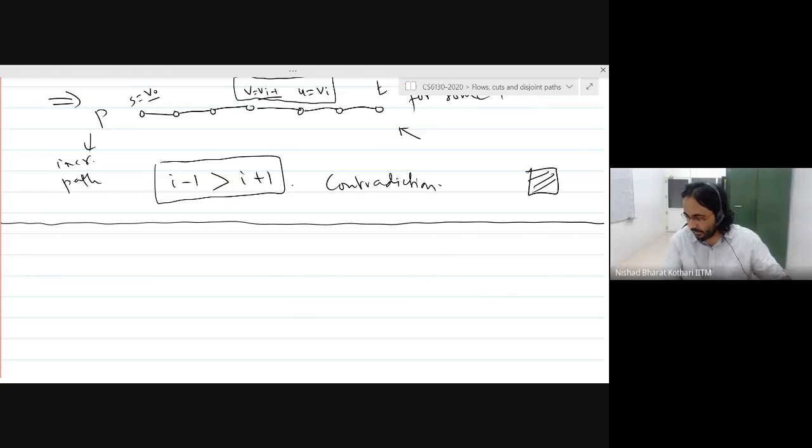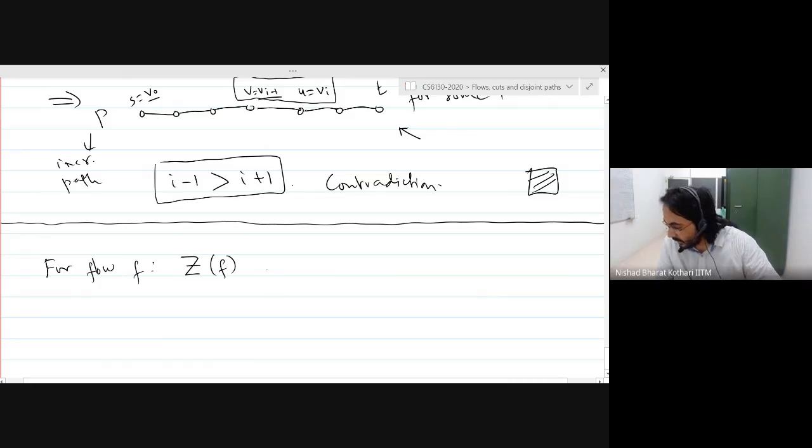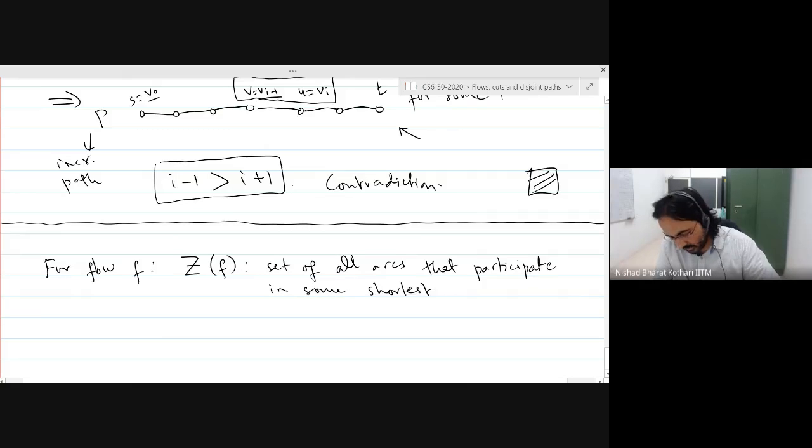For flow F, and similarly for F prime, Z of F is going to be the set of all arcs that participate in some shortest F incrementing ST path.